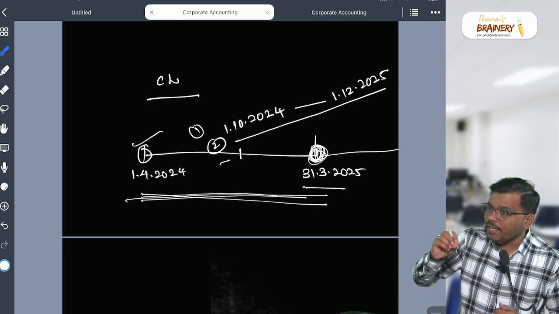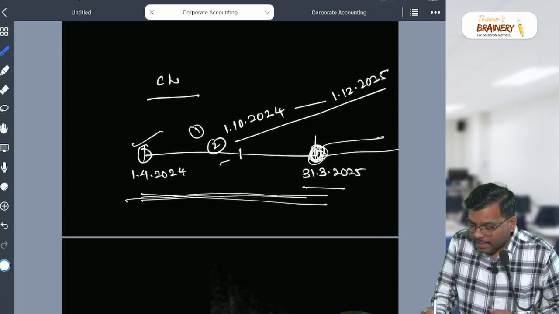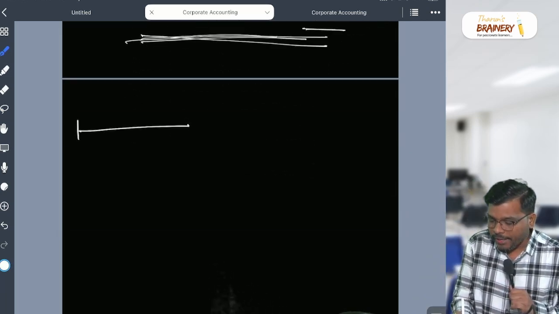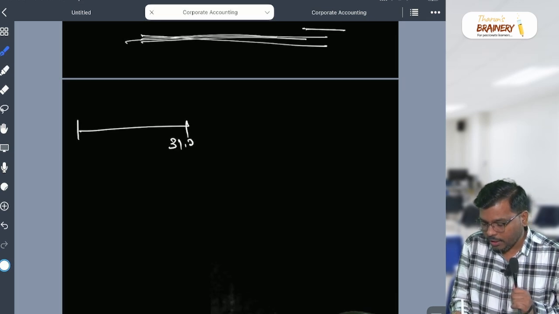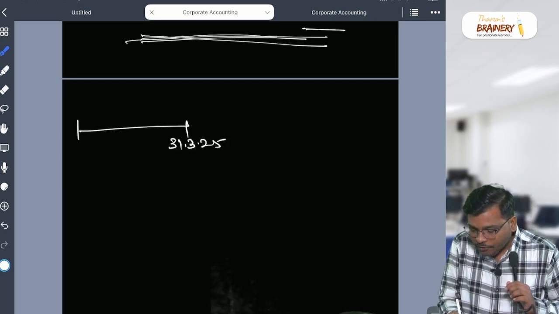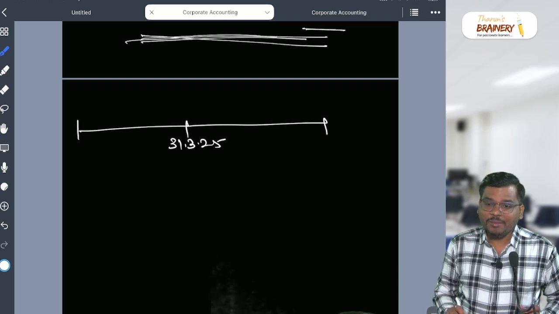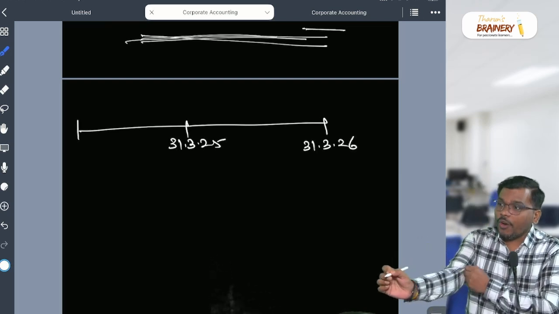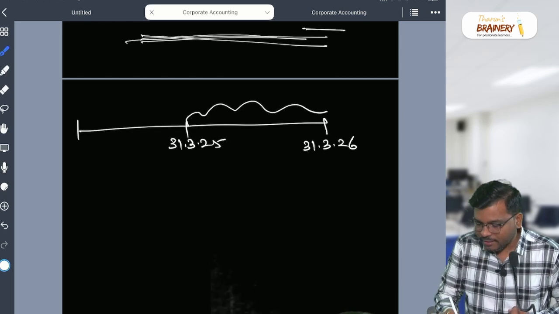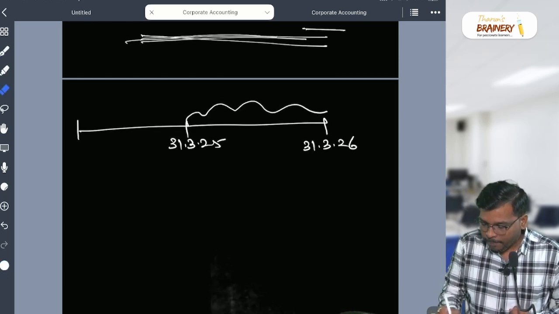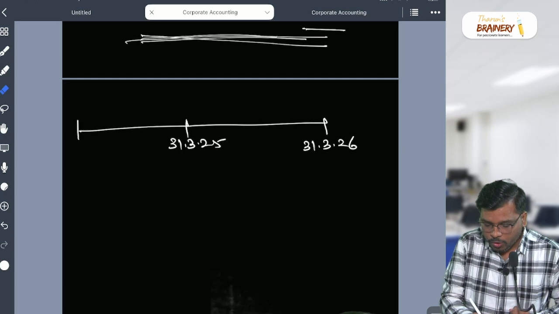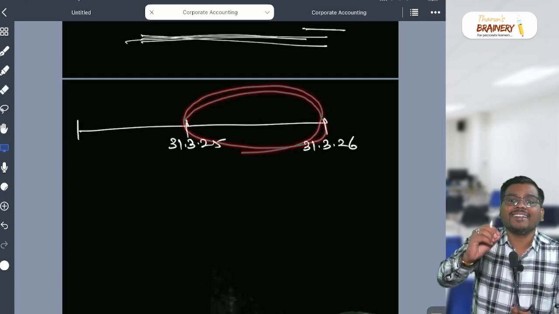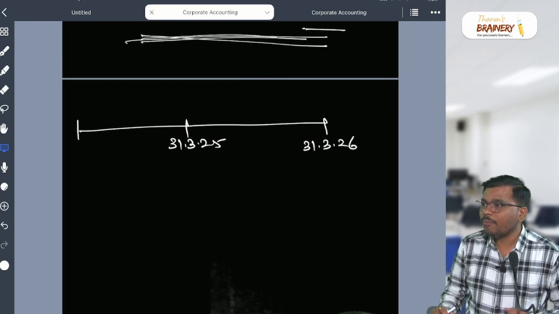When your accounting period ends, for example 31/3/2025, up to 12 months means 31/3/26. If you are going to repay this loan within this period, we call that liability a current liability.